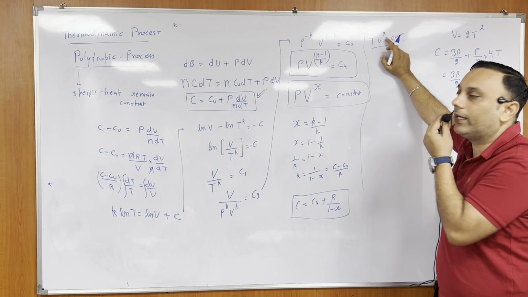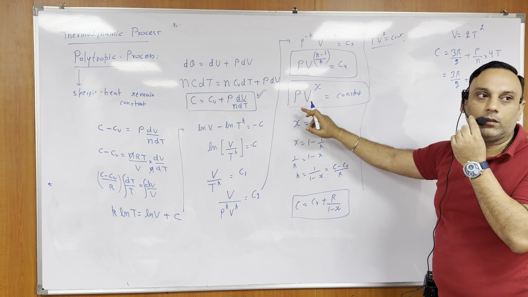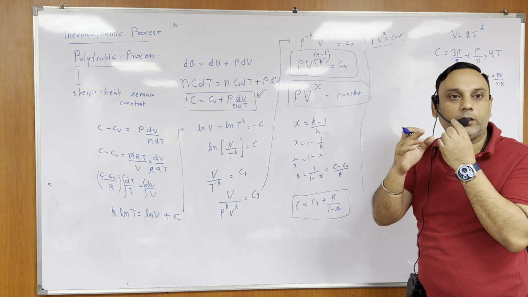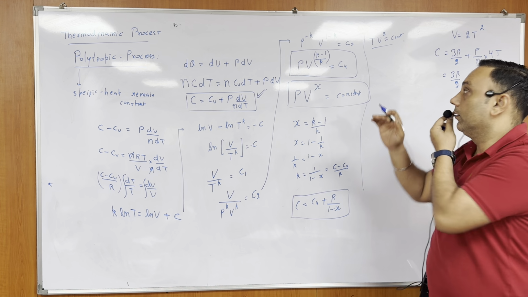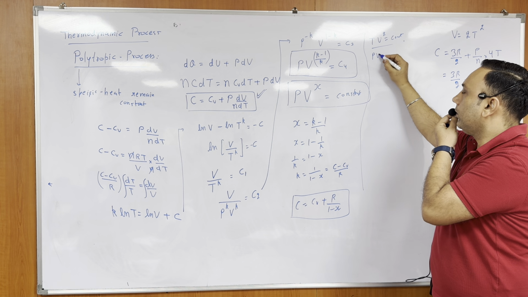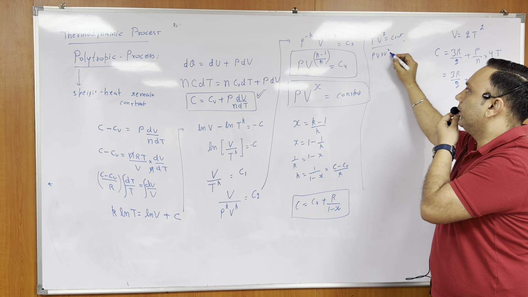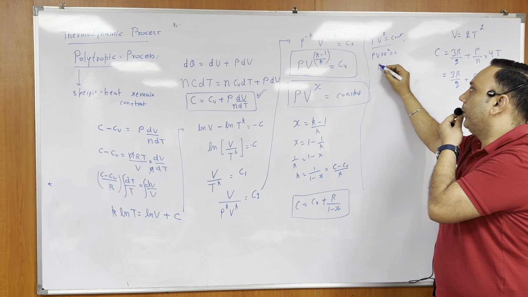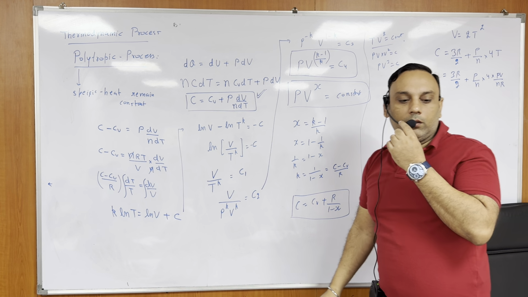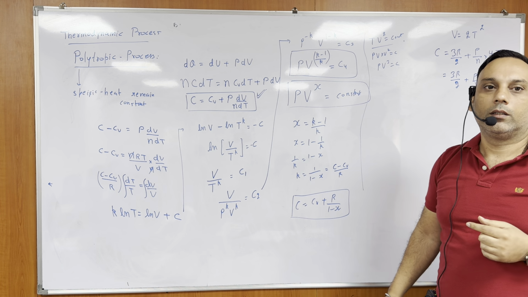First you need to rearrange the equation in this form. Power of P should be 1, and then the power of V is the polytropic coefficient. Right? Okay. So I can write T as PV. PV into V square is equal to constant. So what I am getting? PV cube is equal to constant. So x is what? 3.